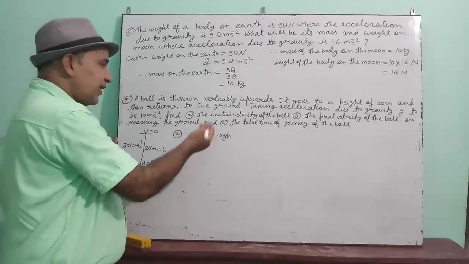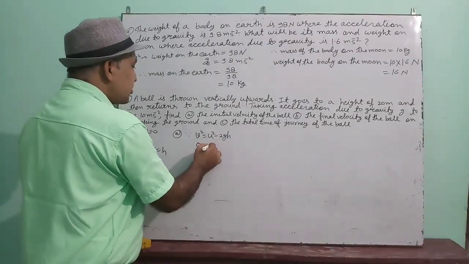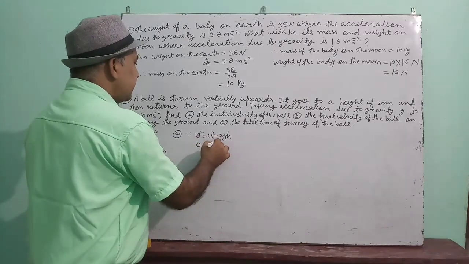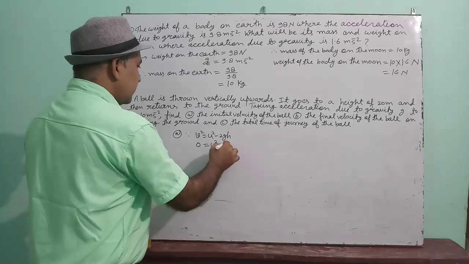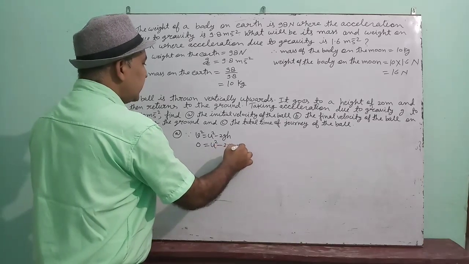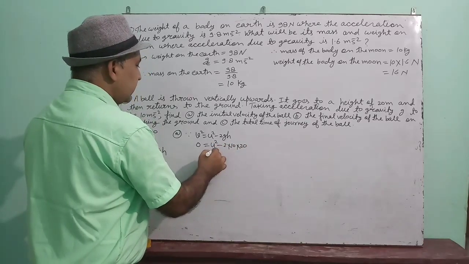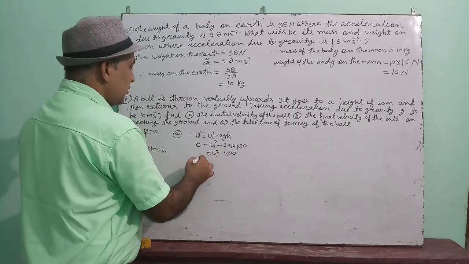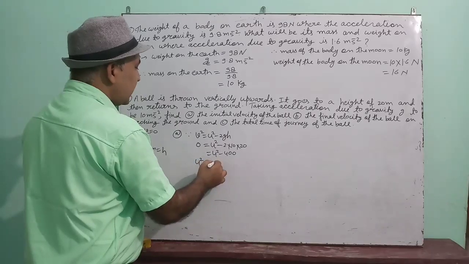Okay, now put the value and calculate it. V square will be 0 because final velocity is 0. Initial velocity you have to find: 2 into 10 into 20. That means u square minus 400. That means u square is 400.